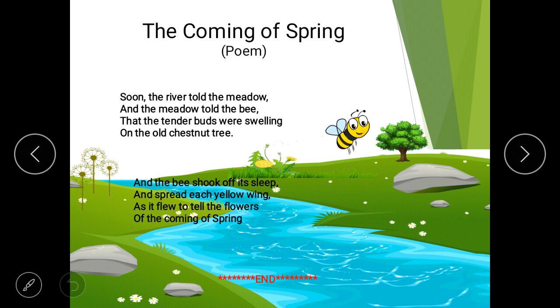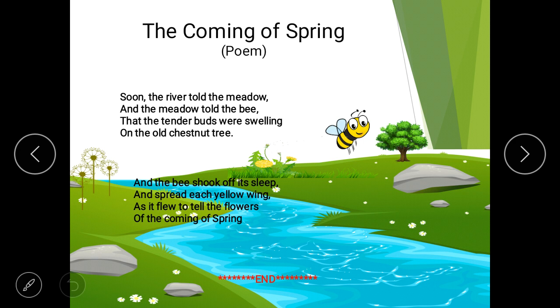Now soon the river told the meadow, and the meadow told the bee. When the river heard this news, it ran to tell the meadow. Meadow means green grass fields. So the river is telling the grass fields that the tender birds, tender means soft, had started coming out on the old chestnut tree.